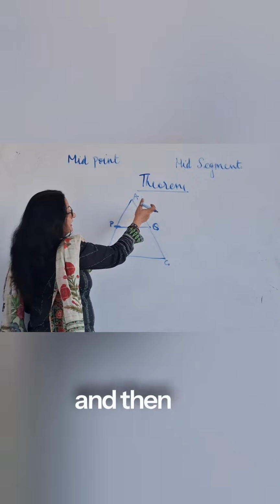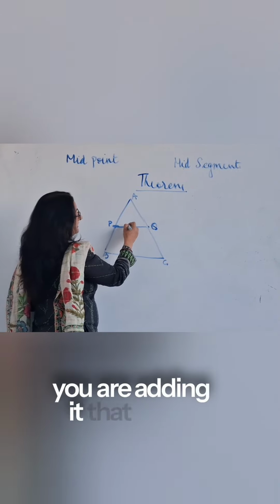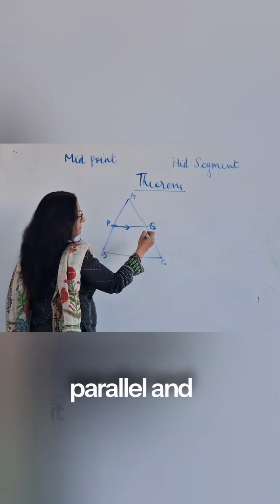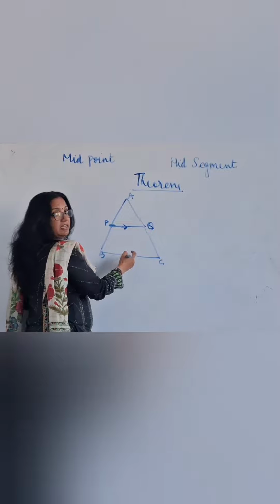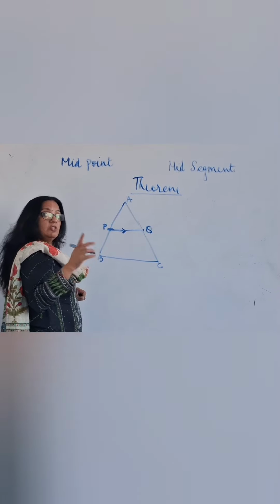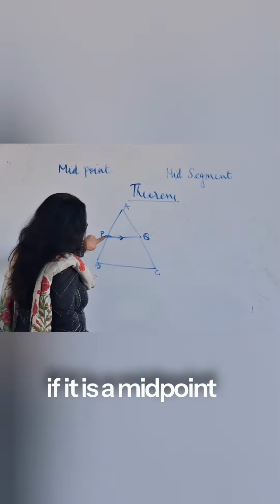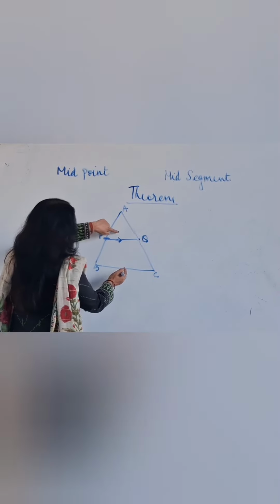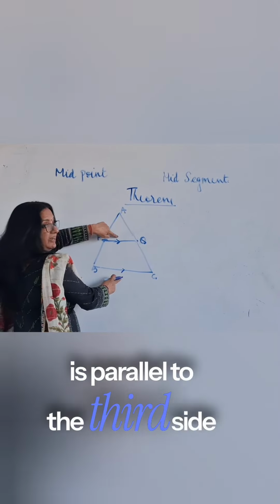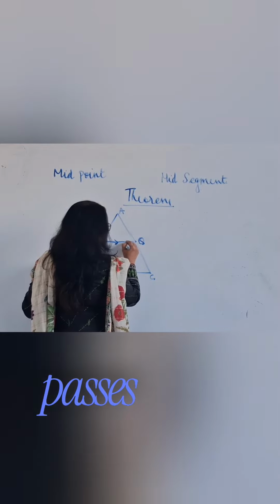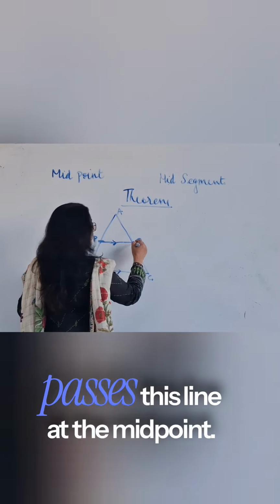And then if you are adding that this is parallel and it becomes half of it, it's the mid-segment theorem. So there are two theorems here. One is, if it is a midpoint and the line is parallel to the third side, it passes this side at the midpoint.